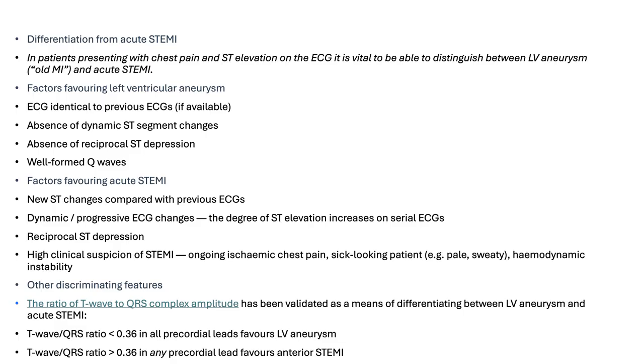While if it's more than 0.36 in any precordial lead, it favors anterior STEMI. So for the first one, left ventricular aneurysm, in all of the precordial leads, while for the anterior STEMI, in any of the precordial leads, it favors an anterior STEMI.